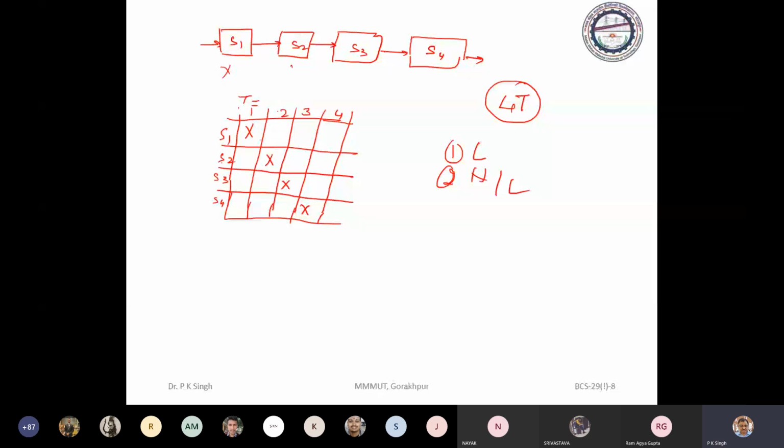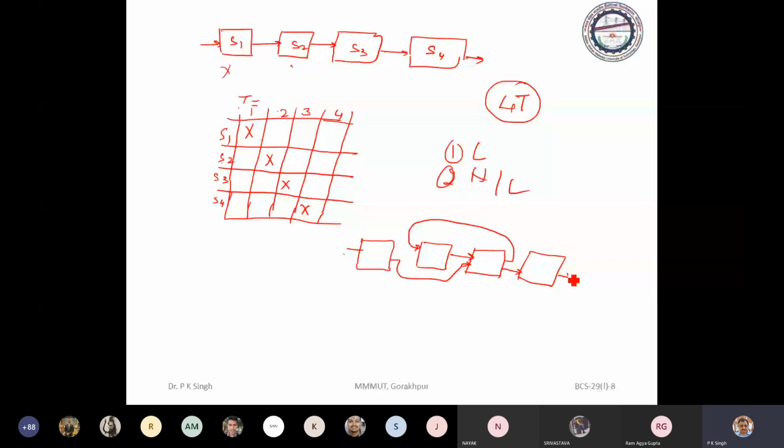But in the case of a non-linear pipeline, a particular operation may be realized like this: we have this, then from here to here, then here again, then here.